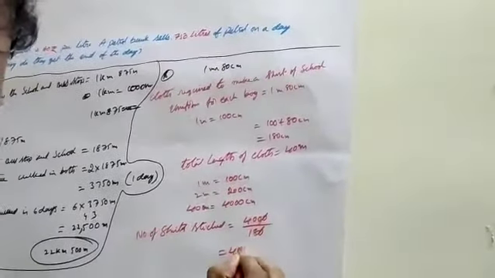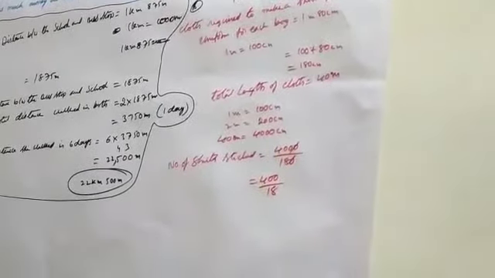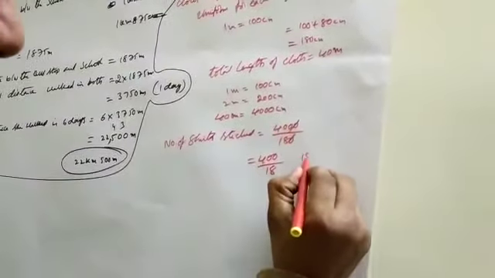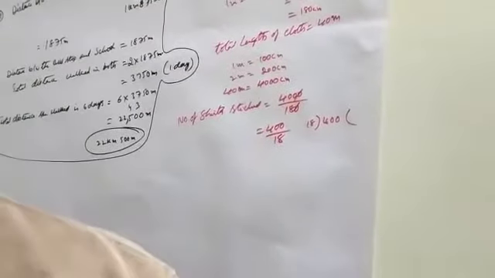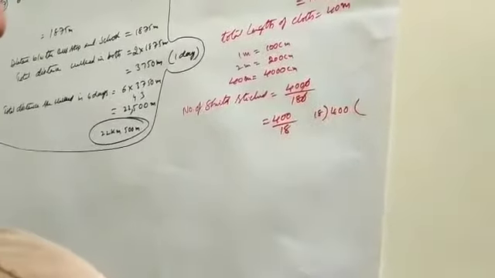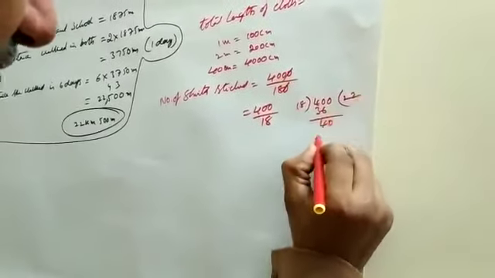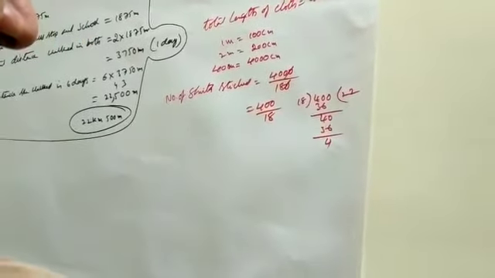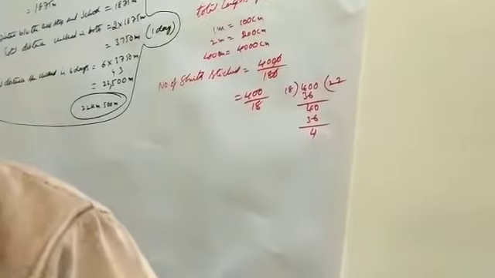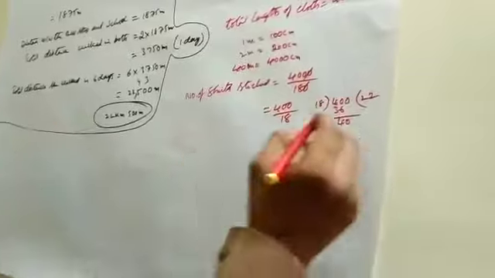Cancel the zeros. That is equal to 400 by 18. Go to the long division method. 18 twos are 36, 40 minus 36 is 4.